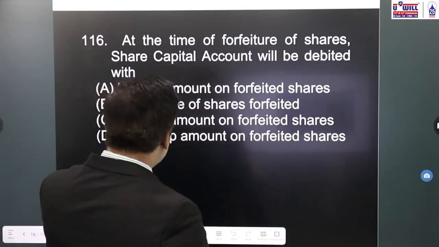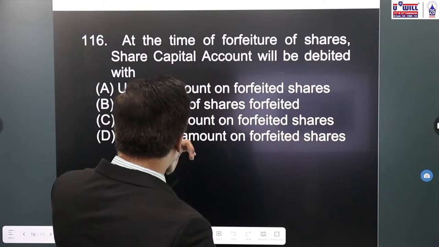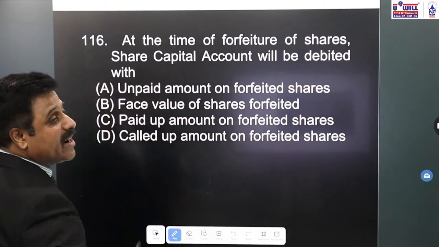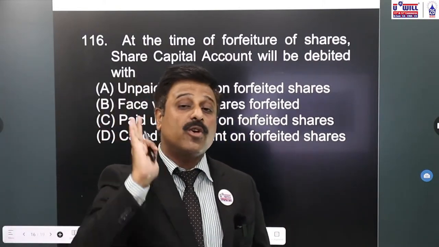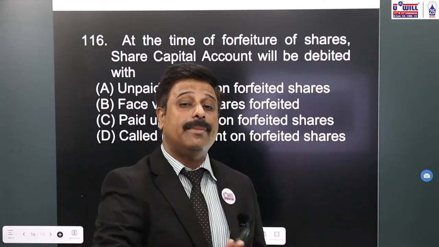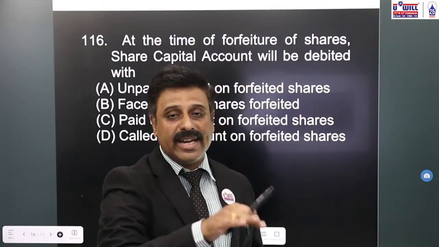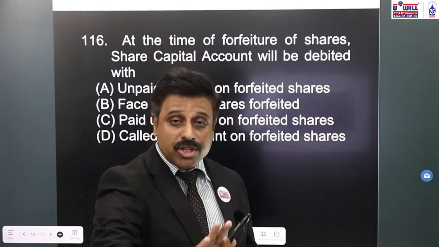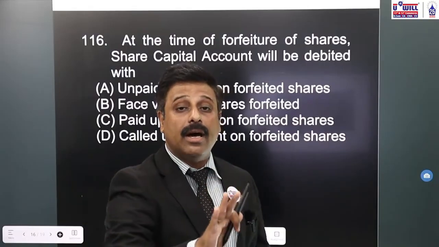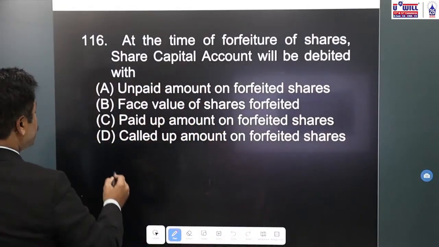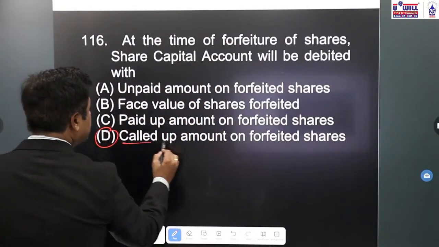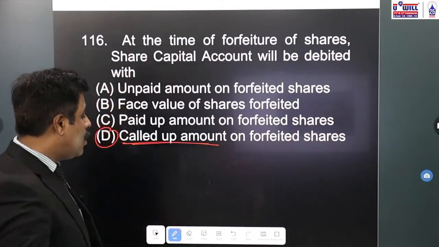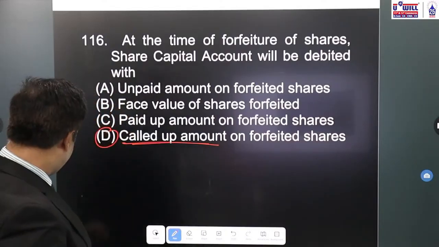116. At the time of forfeiture of shares, share capital account will be debited with what? Share capital in forfeiture entry we always debit with called up capital. In forfeiture entry also we debit with called up capital. In reissue entry also we credit with called up capital. So option D will be the correct answer. Called up amount on forfeited shares. Okay.